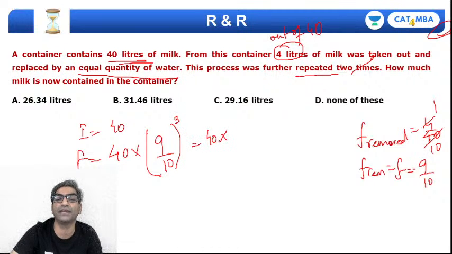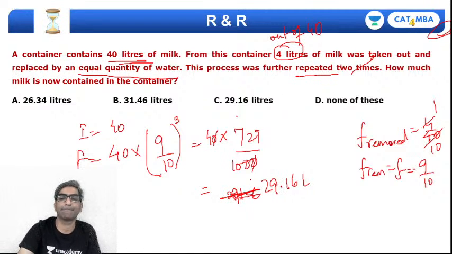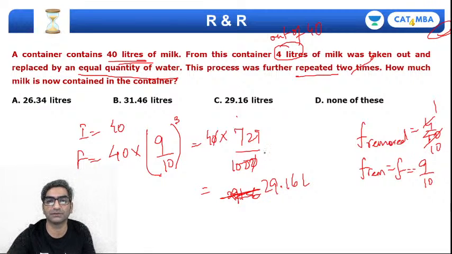So that's 40 into 9 cube, 729, divided by 10 cube, that's 1000. Knock off 1 0 and multiply. So 2916 upon 100 is 29.16 liters. Yeah, that's option C.